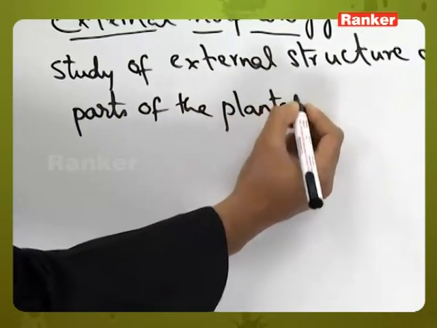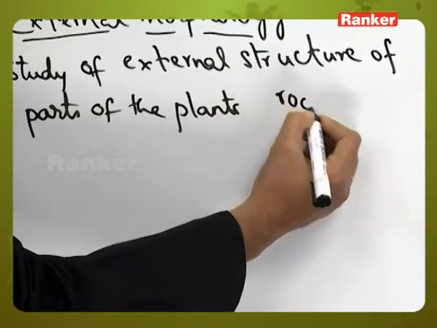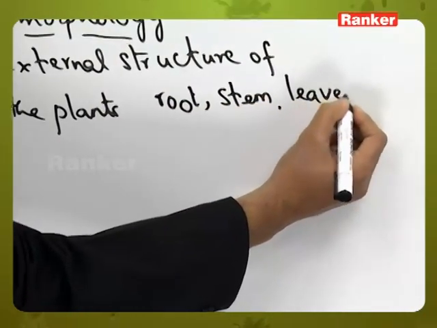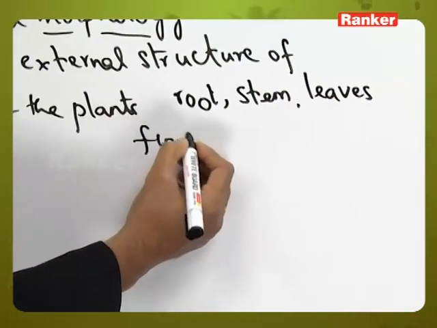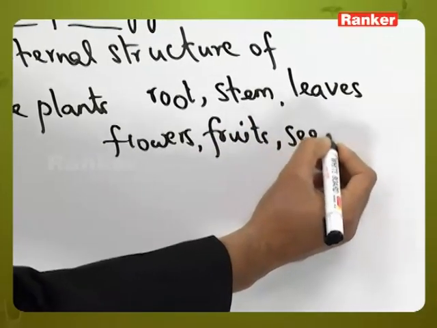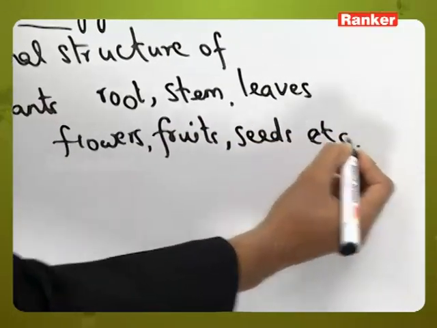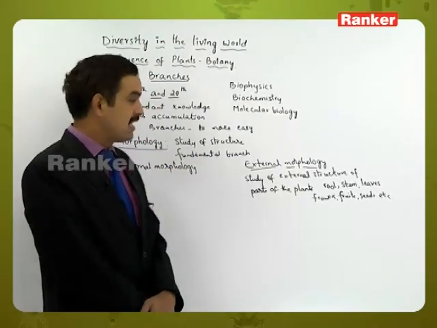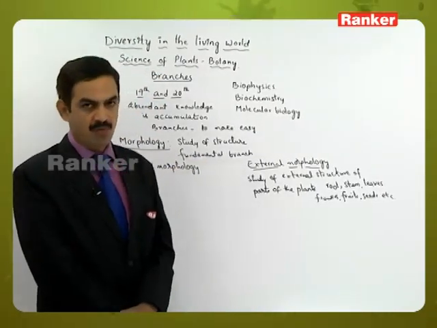It may be root, stem, leaves, flowers, fruits, seeds, etc. That means the external structure of each and every part of the plant body is studied. That branch is called external morphology.